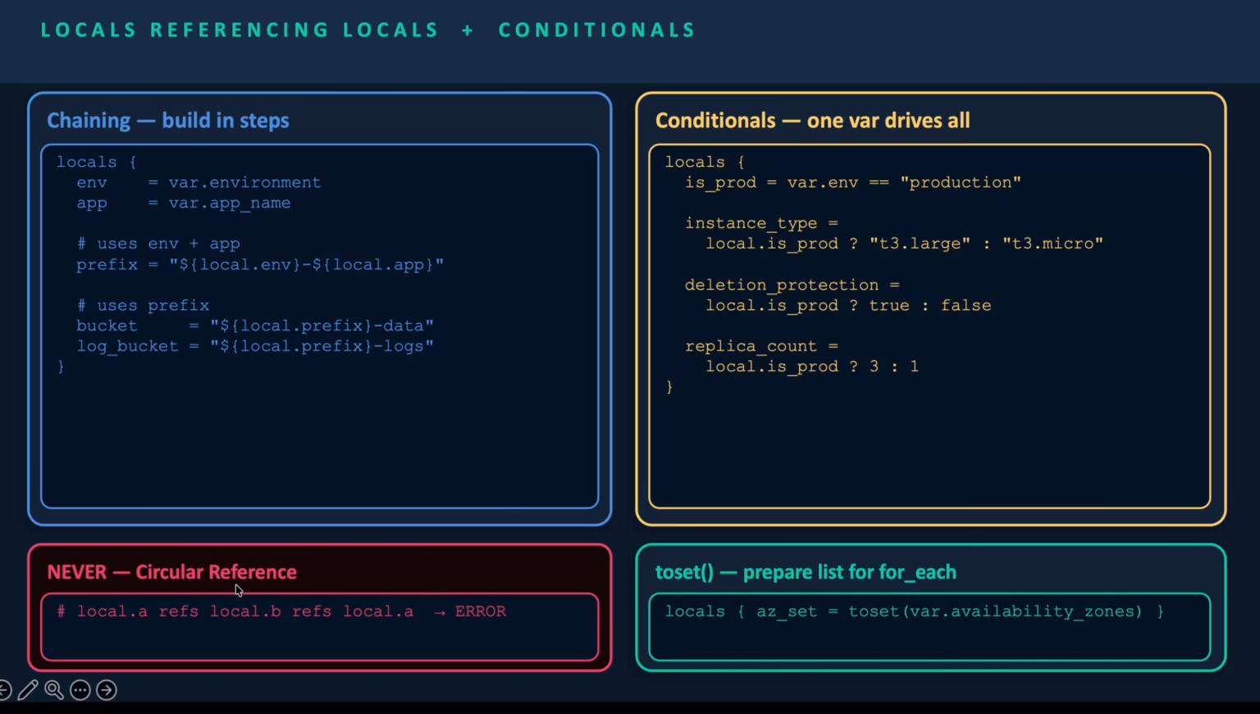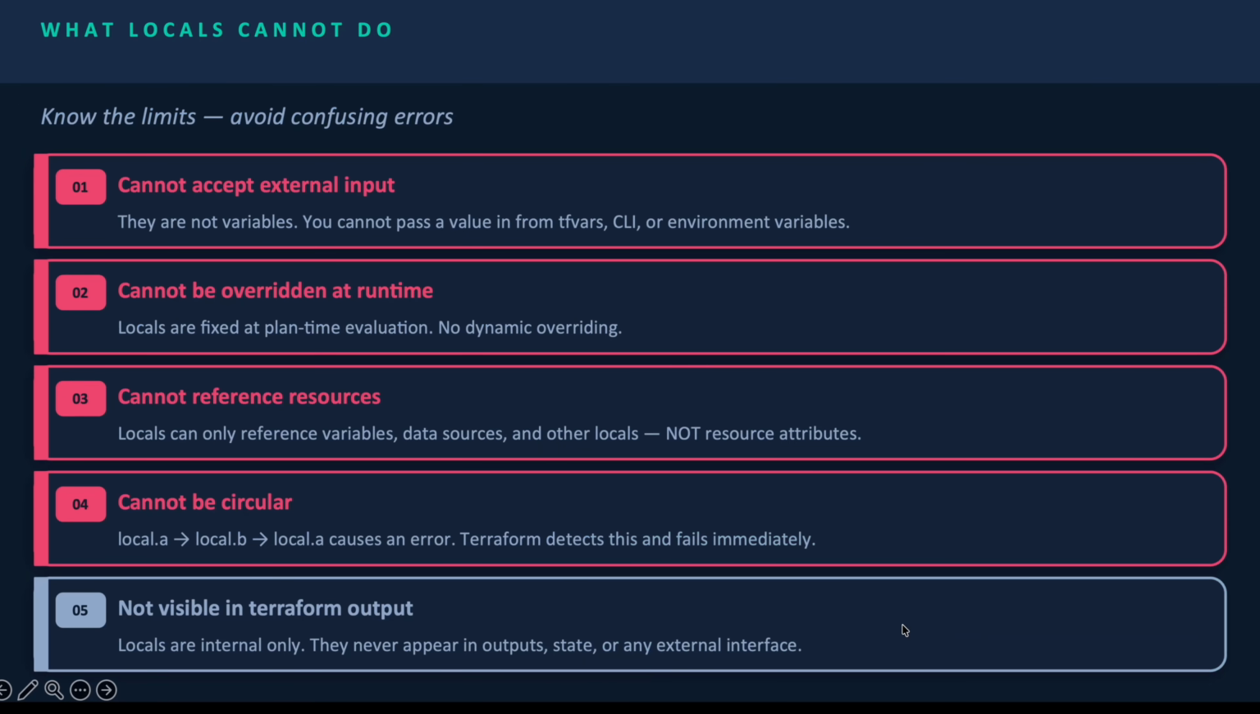Okay, there is a warning: never use circular references. If local.a refers to local.b and local.b refers to local.a, it becomes circular and you will get an error. Okay, next is toset. It prepares a list for for_each. You can create the set using the toset function. I will explain it in an upcoming video.